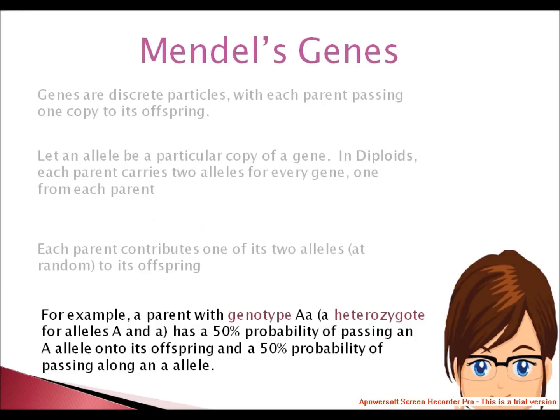For example, a parent heterozygous for an allele has a 50% probability of passing one allele onto its offspring and a 50% probability of passing along the other allele. These four steps are required to be imagined everywhere in genetics learning.